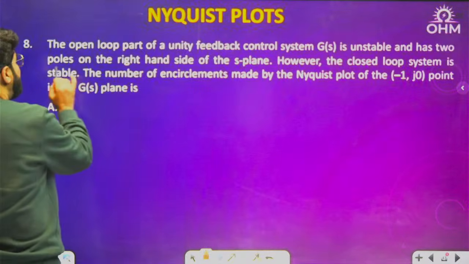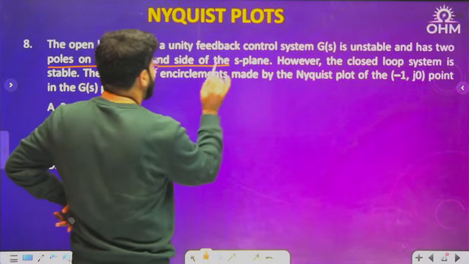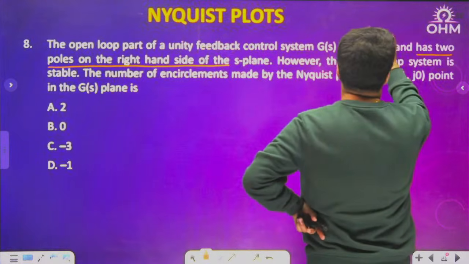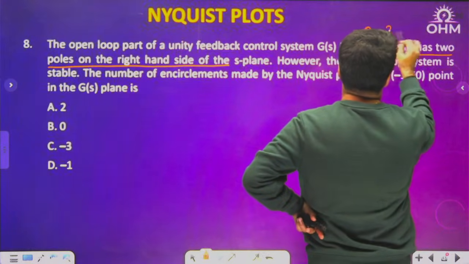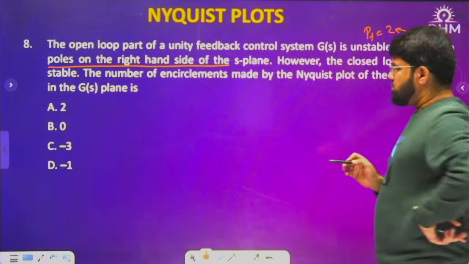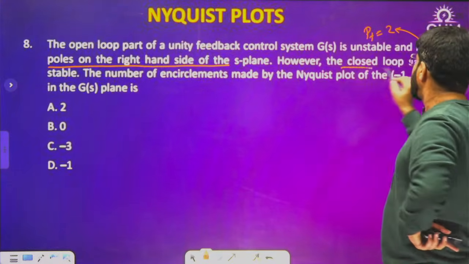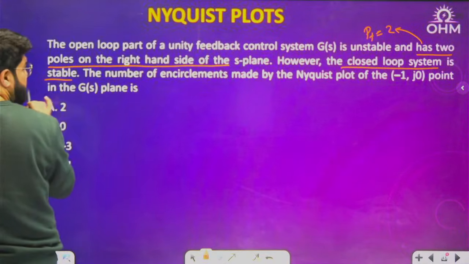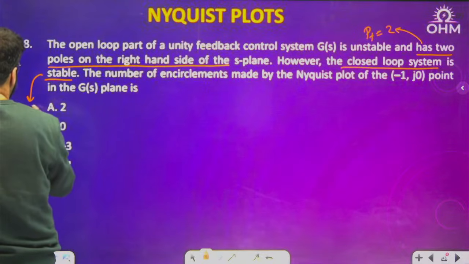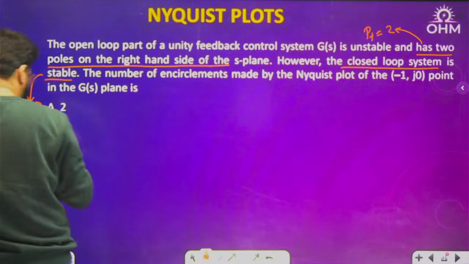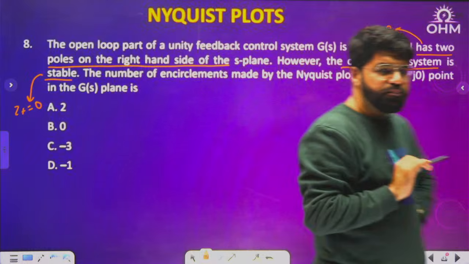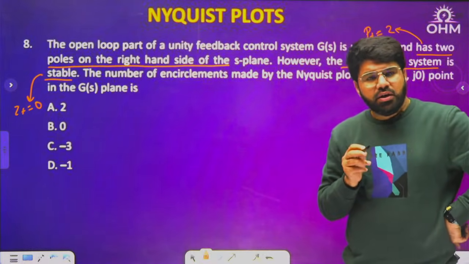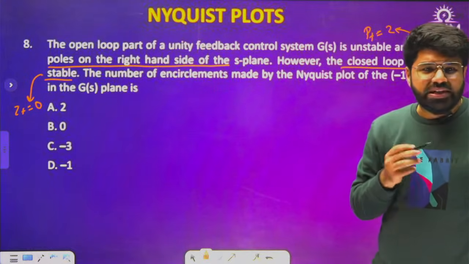Now, the number of poles of G(s) on the right side is known as what? It has two poles on the right side. That means this information is about P plus. Correct? However, the closed loop system is stable. See, it's a language based understanding question. The closed loop system is stable means zeros of the characteristic equation are nil. This is easy, but I have seen sometimes students doing this wrong. Language they are not able to understand.